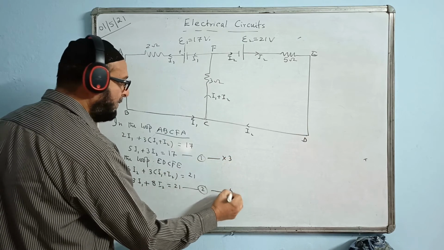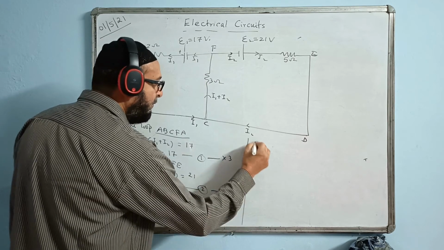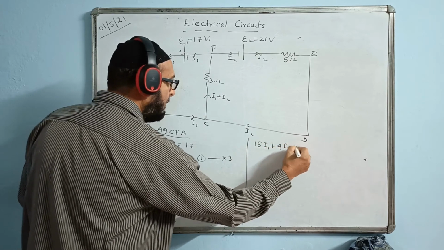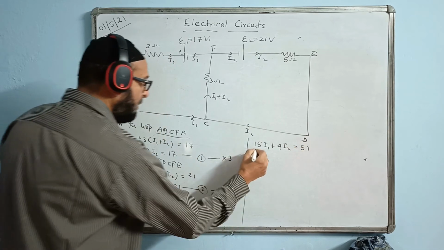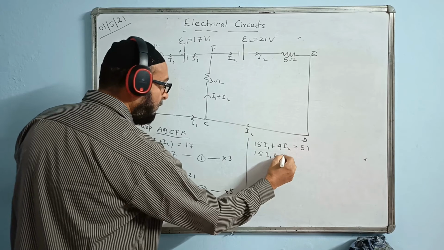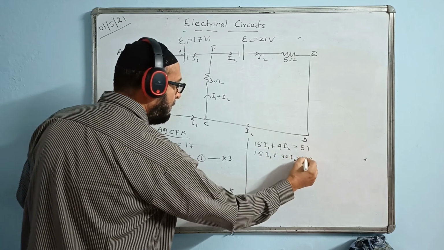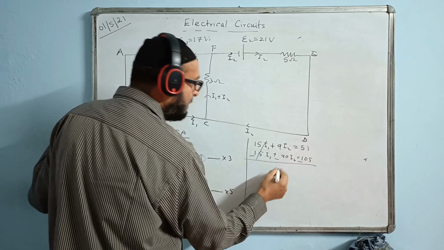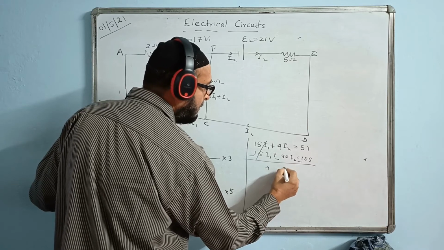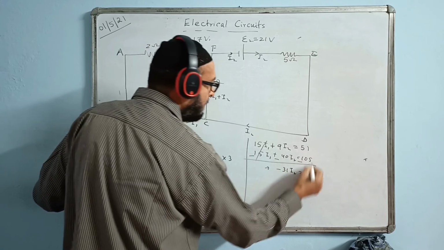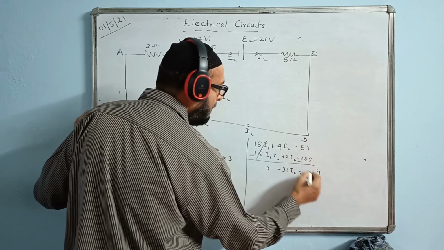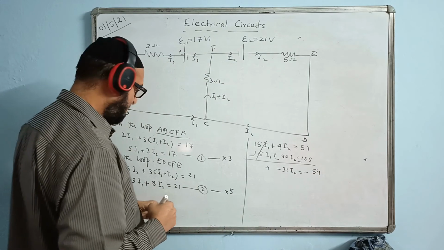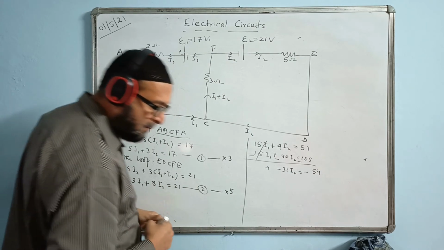This 3 I will write here, this 5 I will write here. So 3 fives are 15 I1 plus 40 I2 is equal to 500. You have to do it properly. 3 into 17 is 51. Changing the sign, this is cancelled. Minus 40 plus 9 is giving answer minus 31 I2. Minus 54.